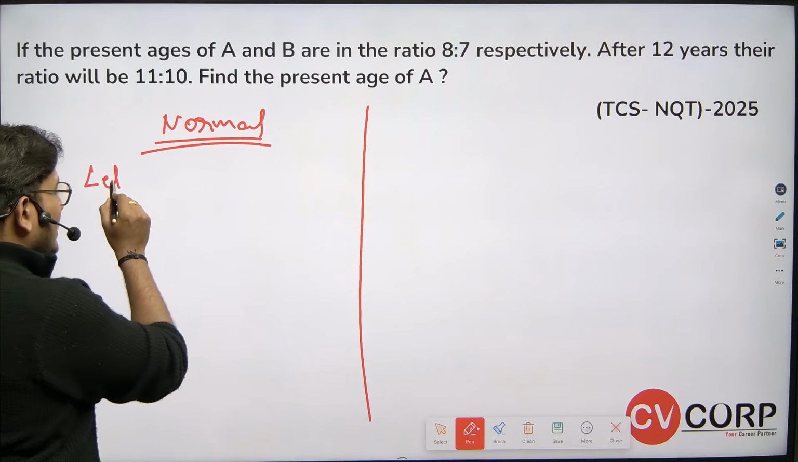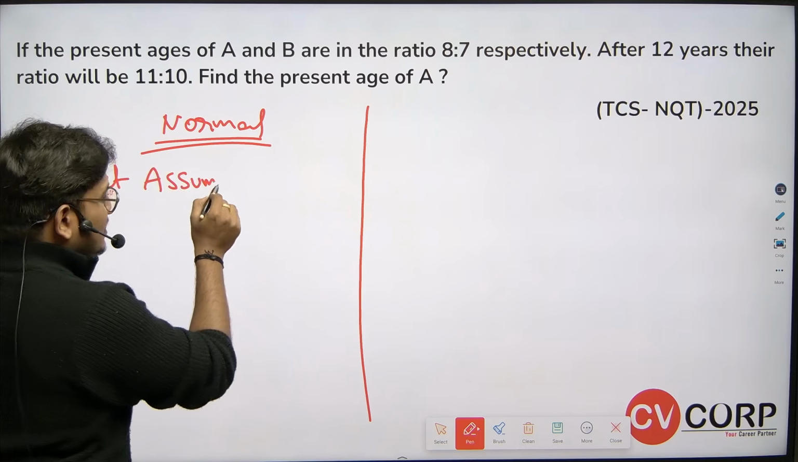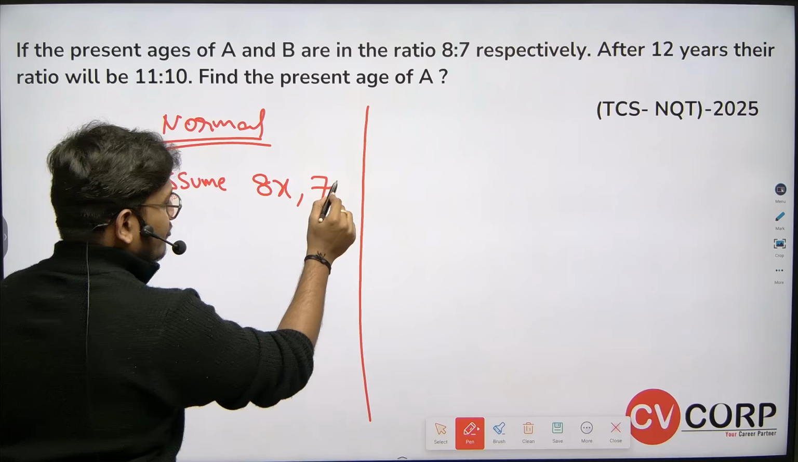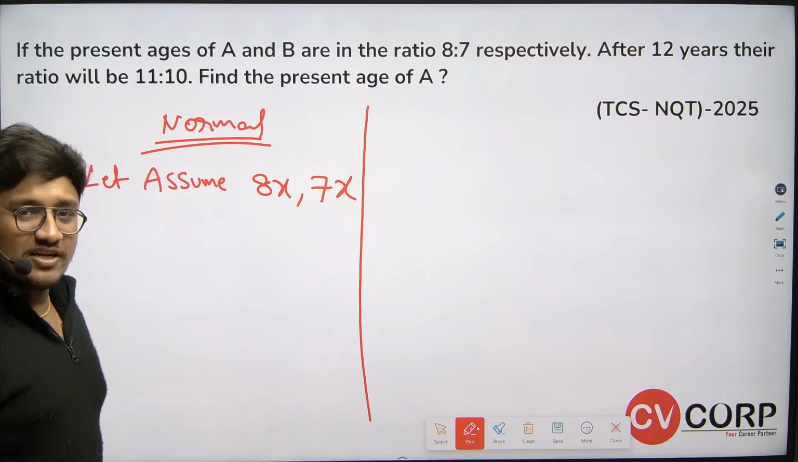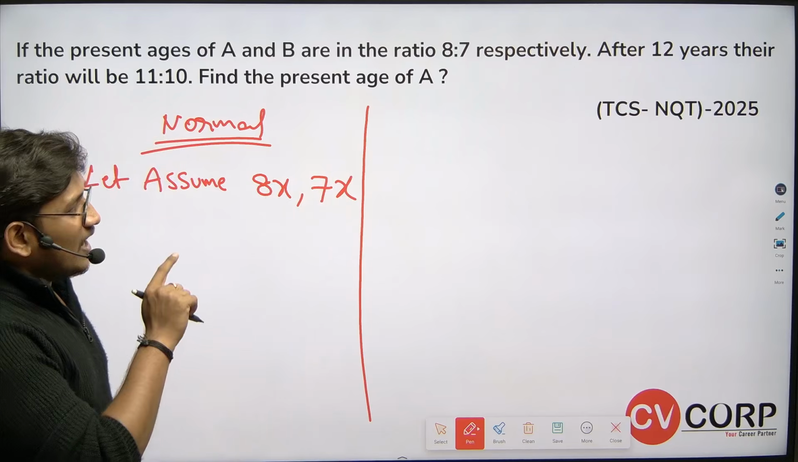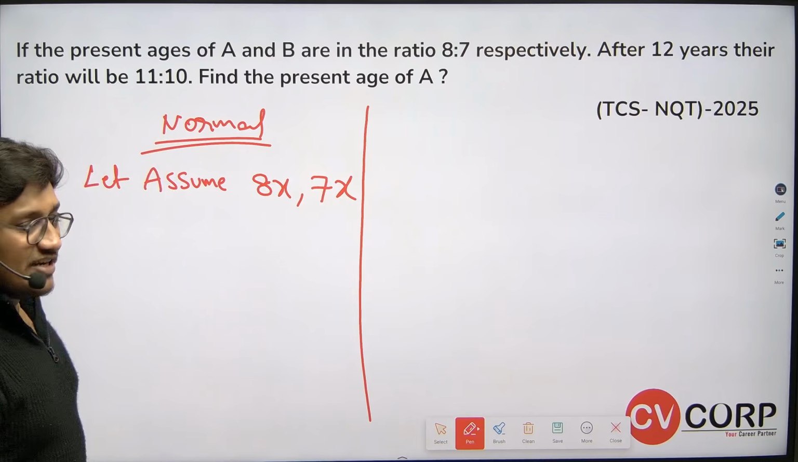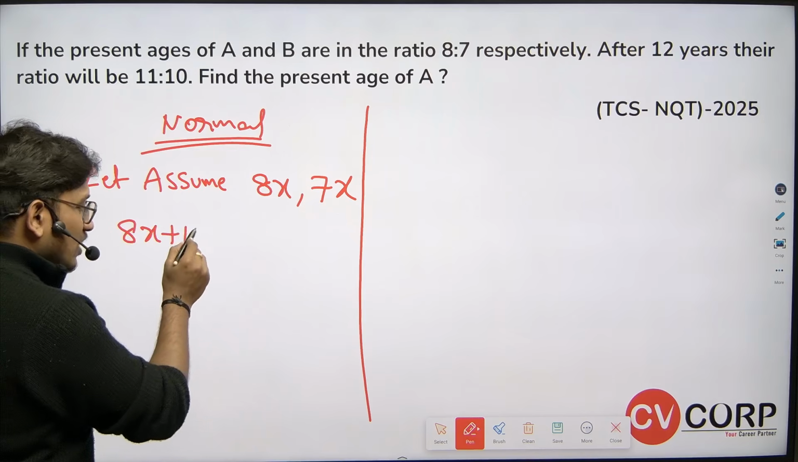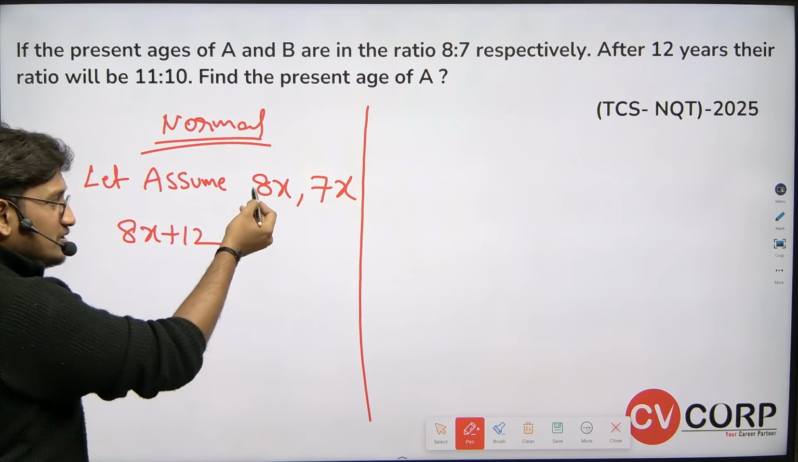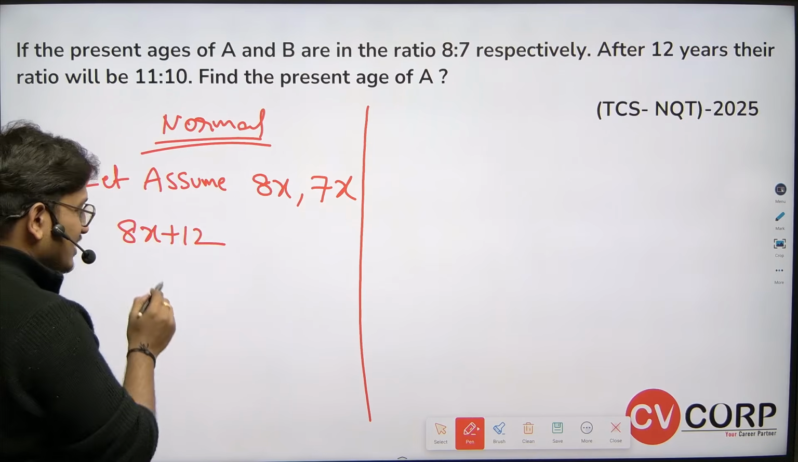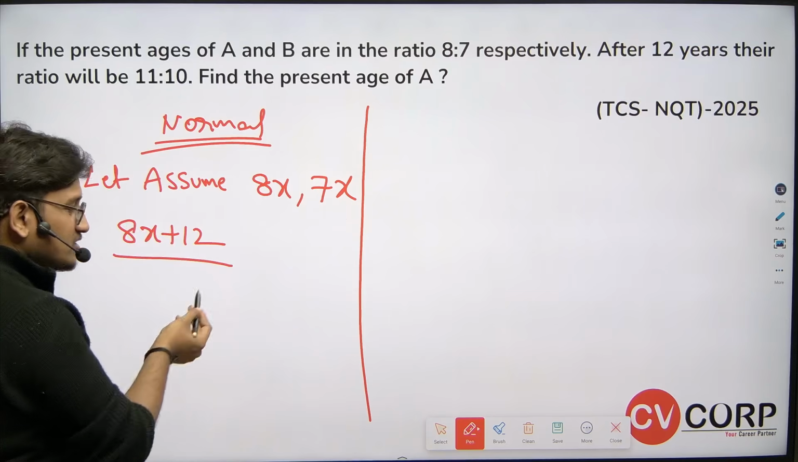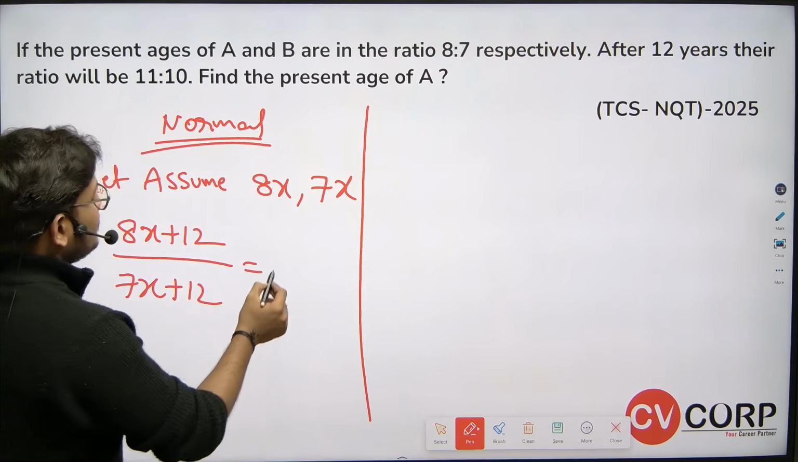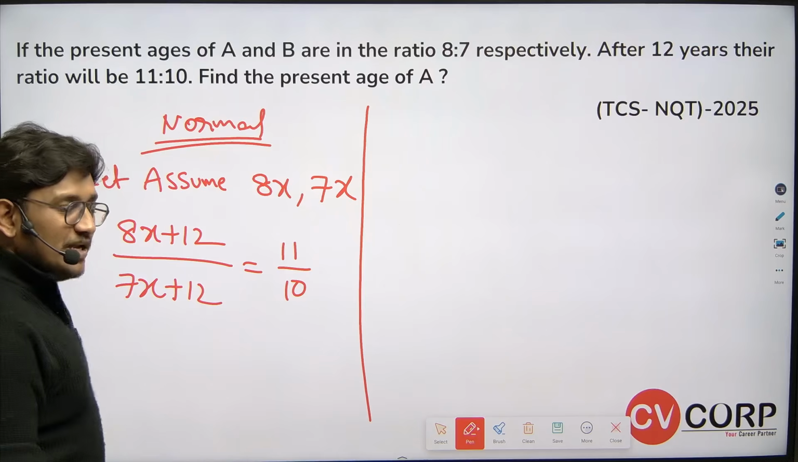So they will assume the present age of A is 8x and the present age of B is 7x. After 12 years, their ratio will be 11:10. If A's age is 8x and B's age is 7x, after 12 years A will get 12 years more and B will also get 12 years more. After 12 years, the ratio will be 11:10.